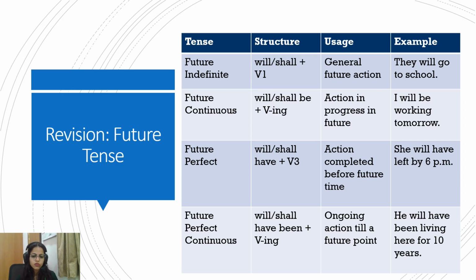Future perfect continuous. Will, shall, have been plus ing form of verb. Again, the focus is on duration. Ongoing action till a future point. He will have been living there for 10 years next month, say like that. So next month is his 10 years anniversary of living there, something like that. So by the future point, the duration, that is the future perfect continuous. He will have been living here for 10 years by next month.